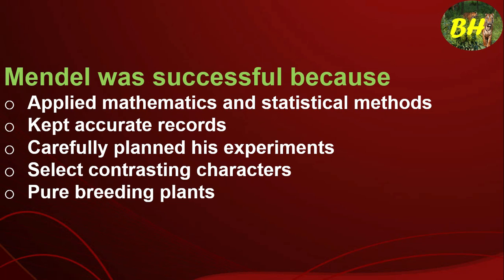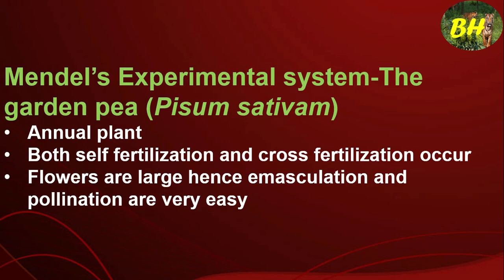He maintained a lot of records, and he carefully planned his experiments, and he selected contrasting characters: tall, dwarf, purple, white. These are all contrasting characters to be selected. And then he selected pure breeding plants, that is self-fertilizing plants. So these are the reasons Mendel became successful.